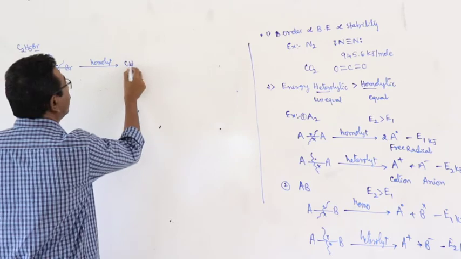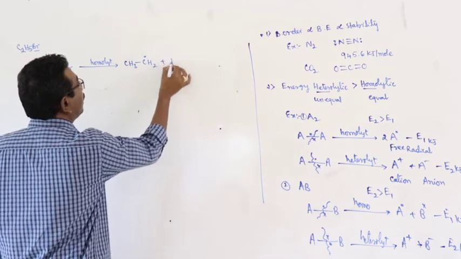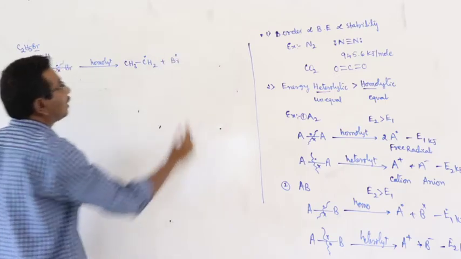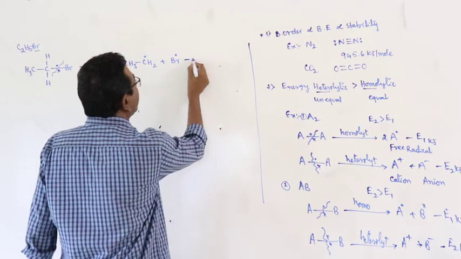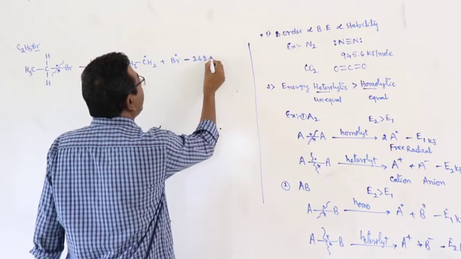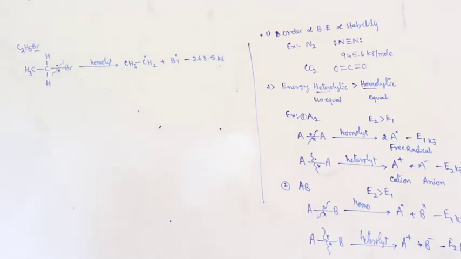Then CH3CH2 radical plus Br radical are produced. The amount of energy absorbed, required for the breaking of the C-Br bond, is 268.5 kilojoules per mole.